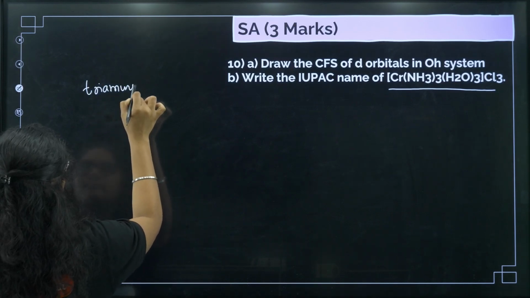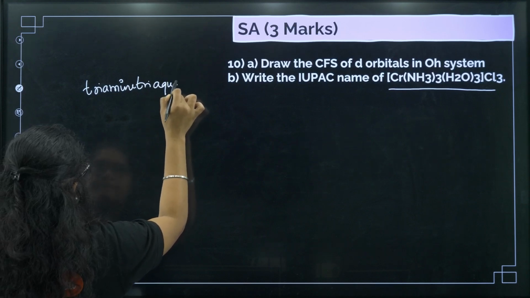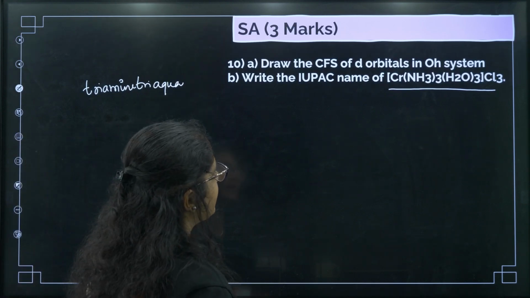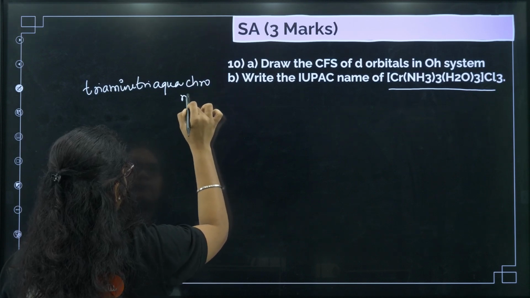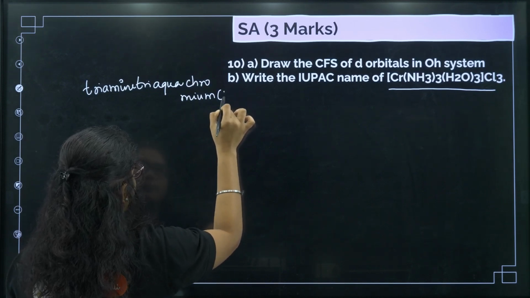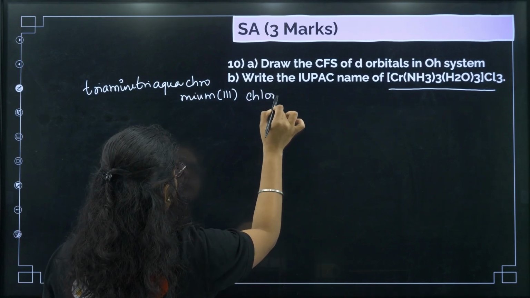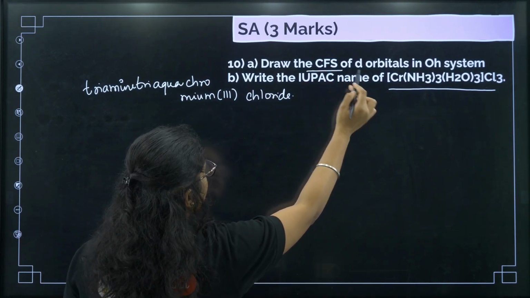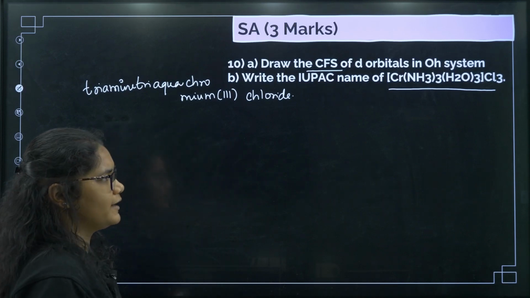Okay, then you have triaqua. Okay, triammine, triaqua, chromium, because it is a cationic complex, chromium(III), okay, and after that chloride. Okay. Then you have to draw the CFT splitting of d orbitals in the octahedral system.